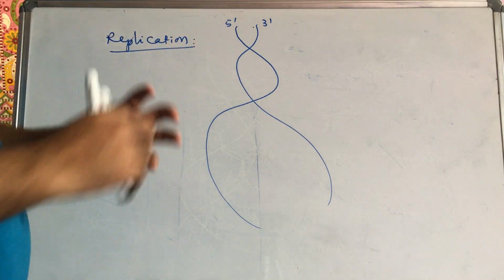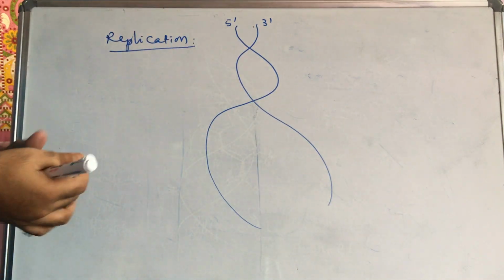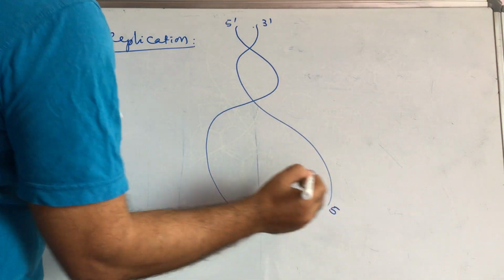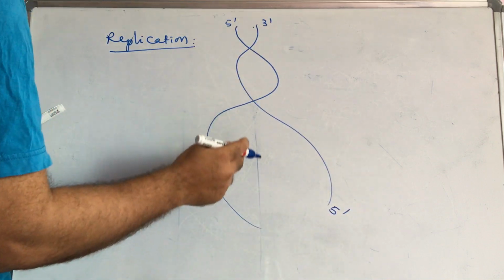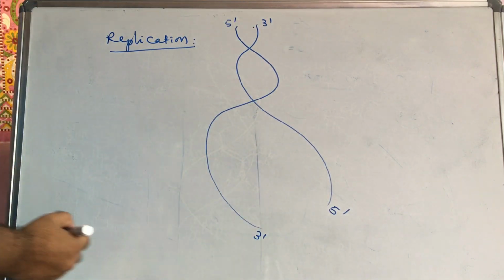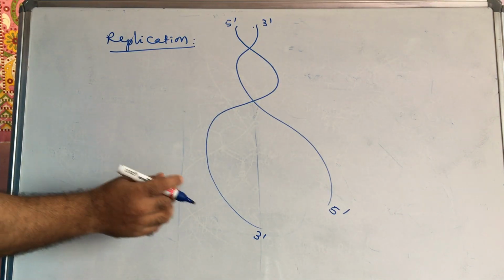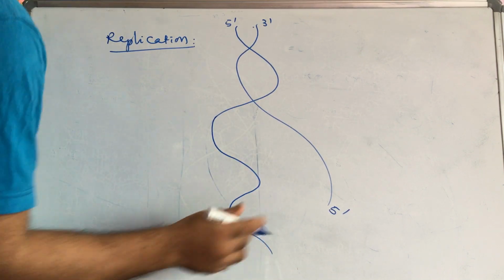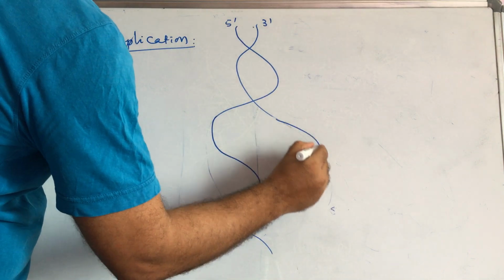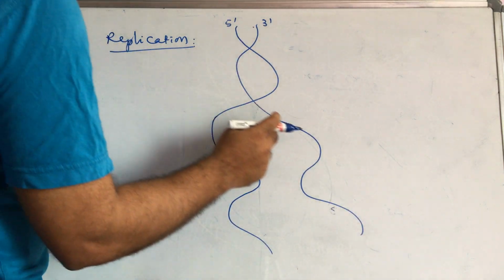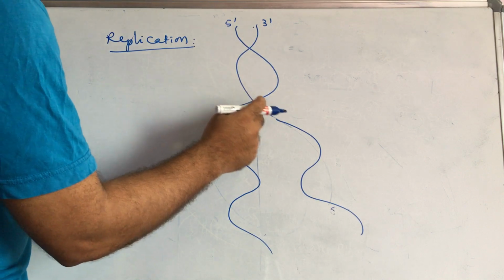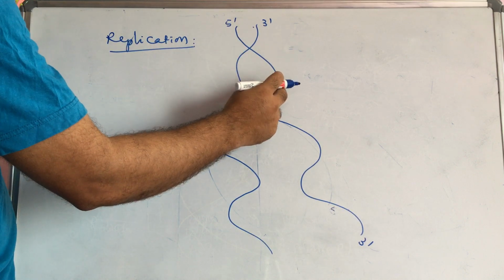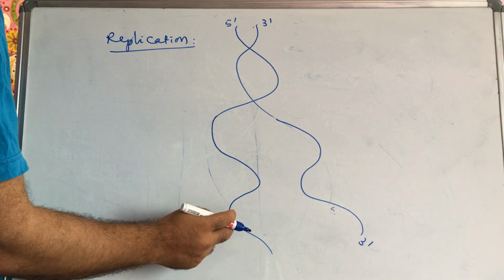When the double helix structure unwinds, it opens its base pairs, and then this will be 5 dash, 3 dash, 5 dash, 3 dash. Then this will be 3 dash, 5 dash, 3 dash, 5 dash.